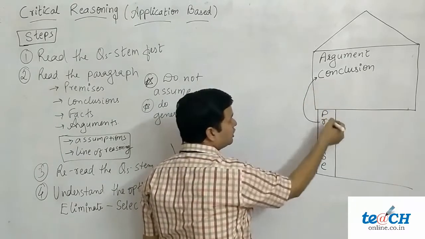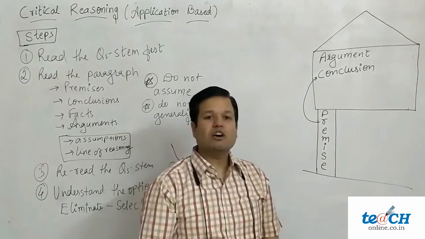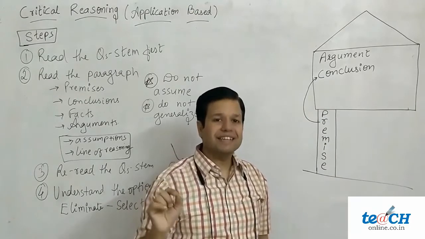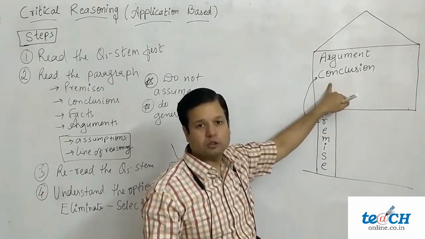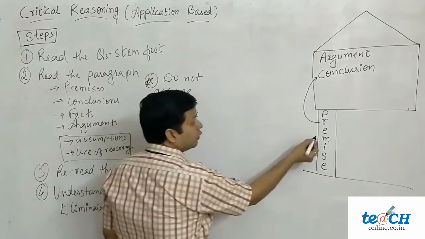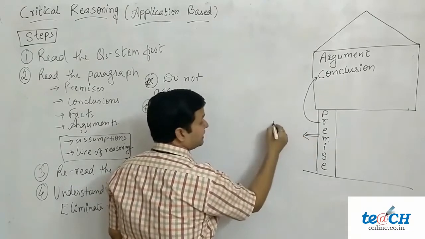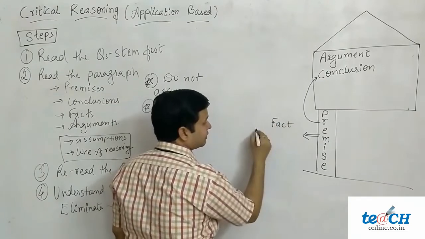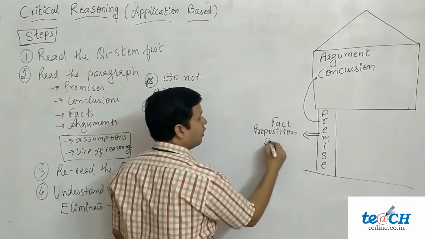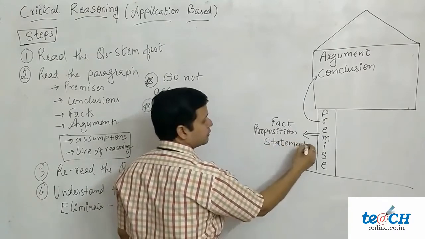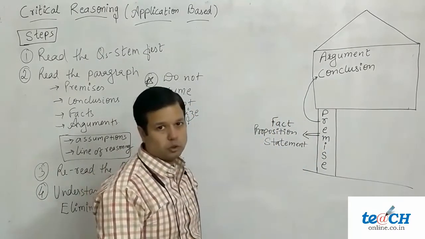So there was a conclusion based on a premise that all corrupt people should be jailed. So here from a premise we reach a conclusion. So what is a premise? Premise is either a fact or a proposition or a statement from which we conclude.